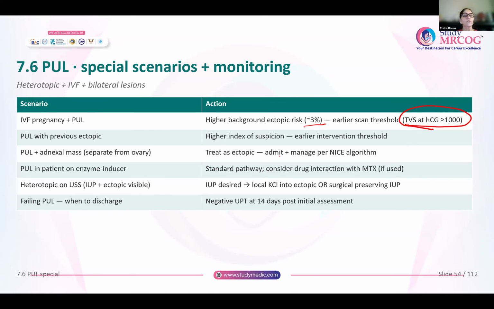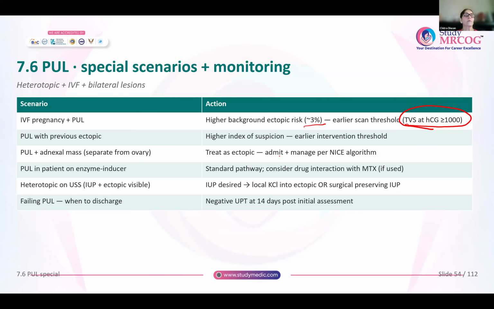Pregnancy of unknown location in a patient on an enzyme inducer. Standard pathway, but you have to see what drug she is on and whether that drug is having some interaction with methotrexate. Then you will not consider giving methotrexate. You will offer her only surgical management if it is an ectopic pregnancy. If it is a heterotopic pregnancy, if the intrauterine pregnancy is desired, locally you can inject potassium chloride into the ectopic pregnancy, or you can offer surgery and preserve the intrauterine pregnancy.